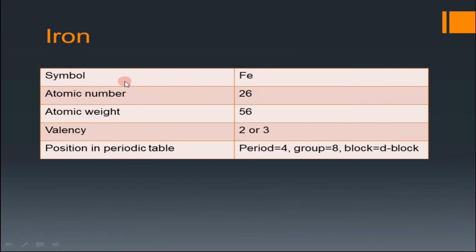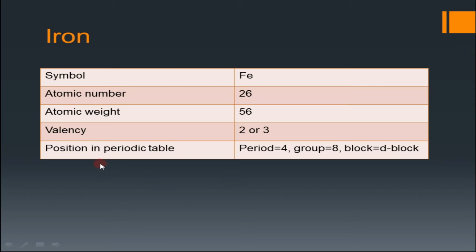First one, iron. What we have to discuss about iron? Symbol. What is the symbol of iron? Fe. Its atomic number is 26. Its atomic weight is 56. Its valency is 2 or 3. Iron lies in fourth period, group 8, and it is present in the D block, as it is a D block element.